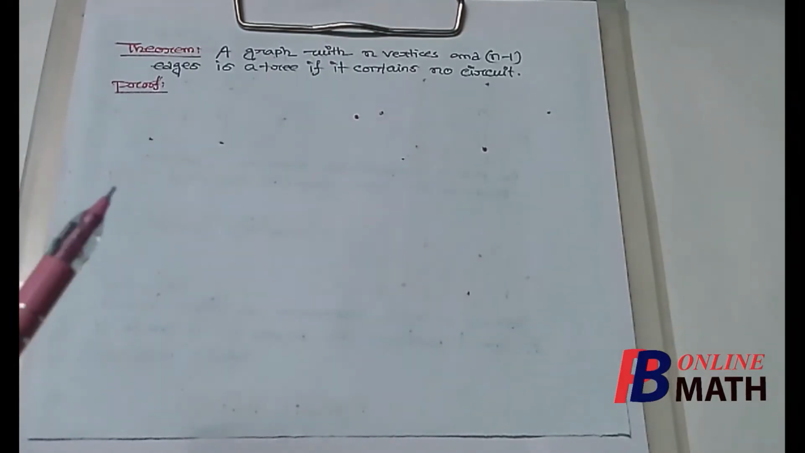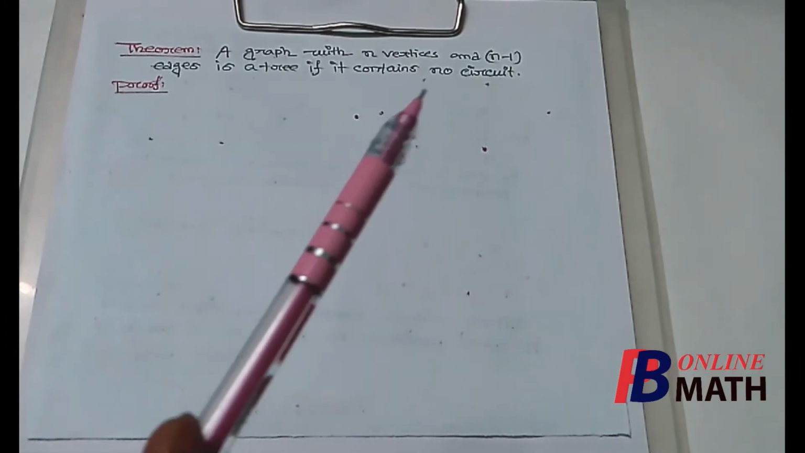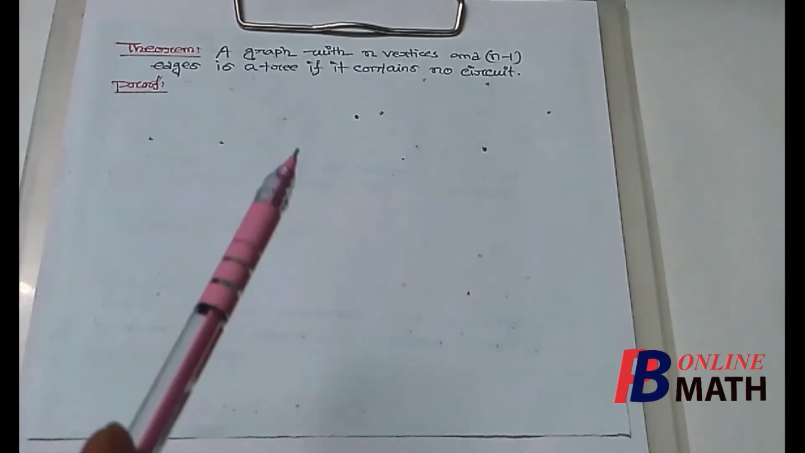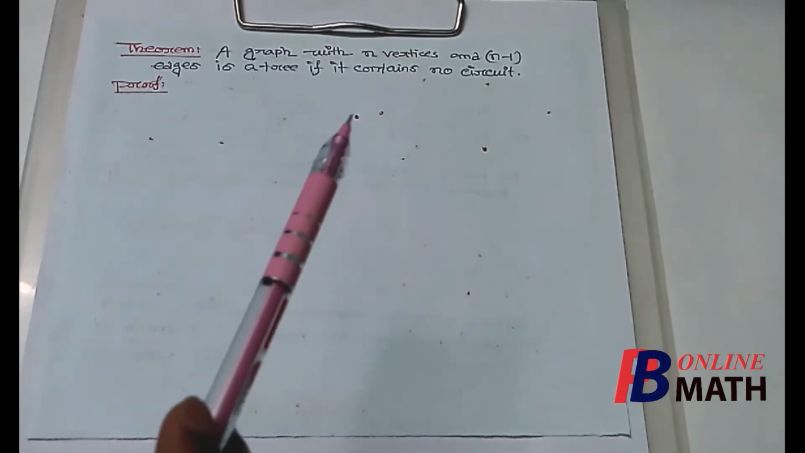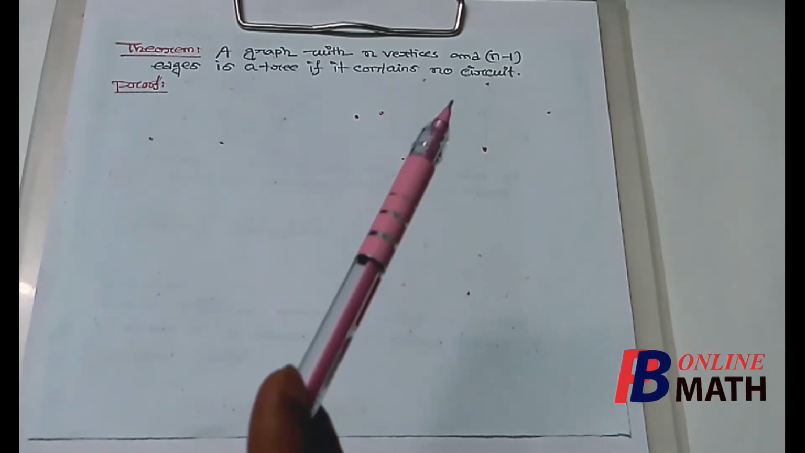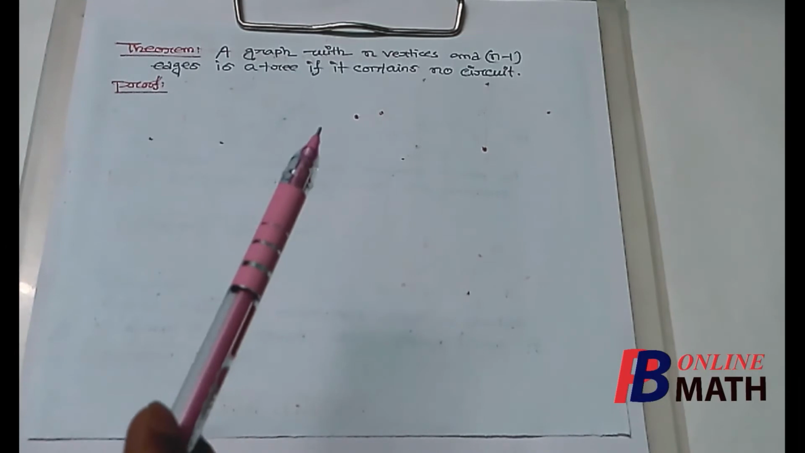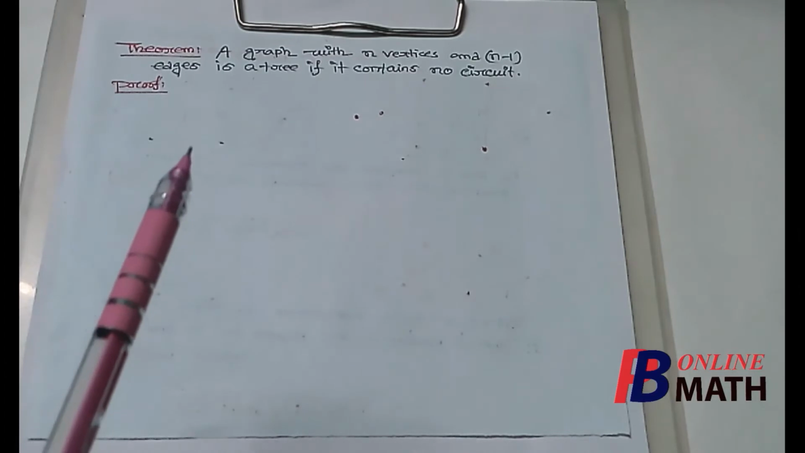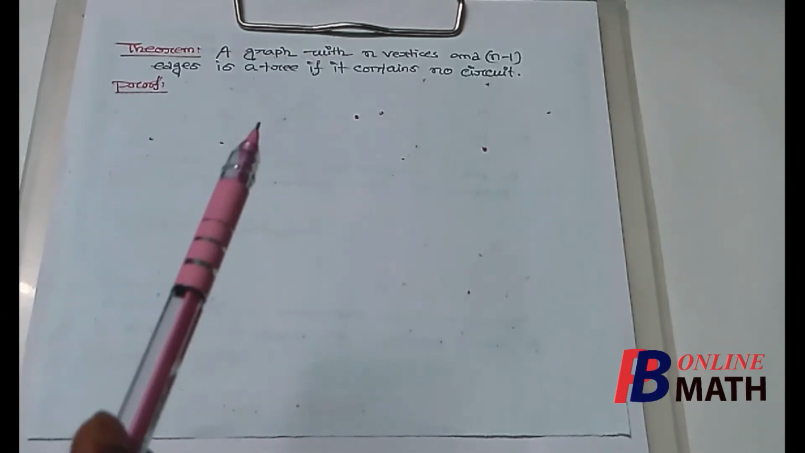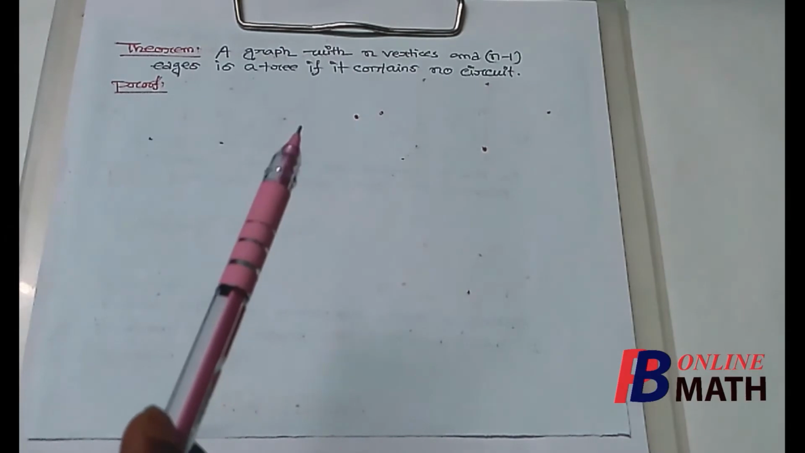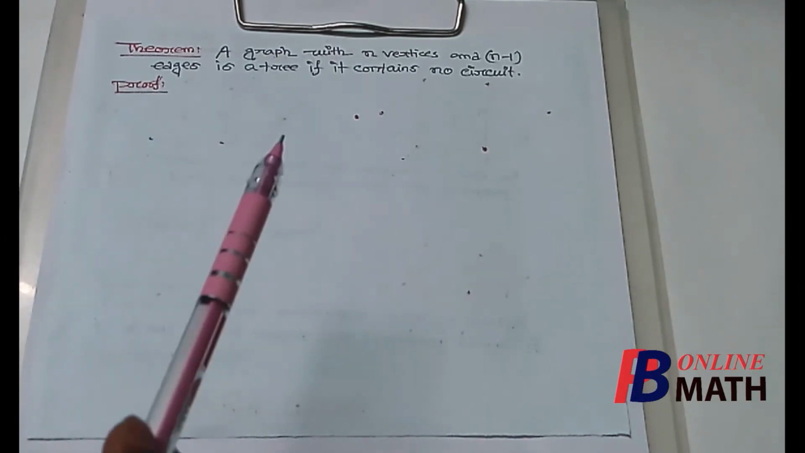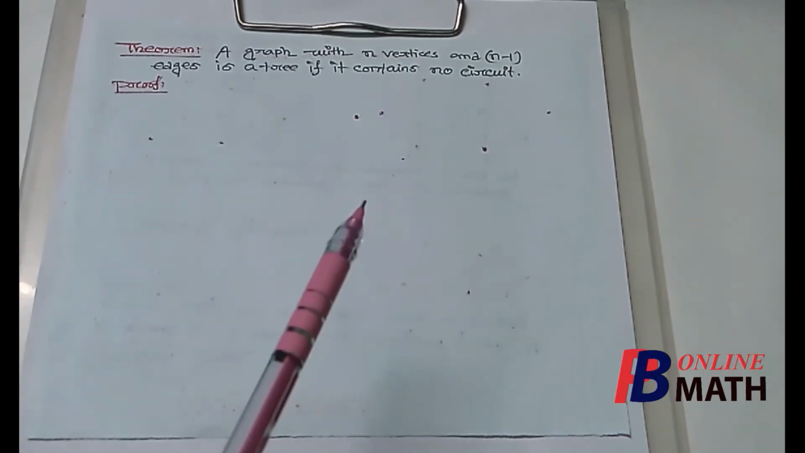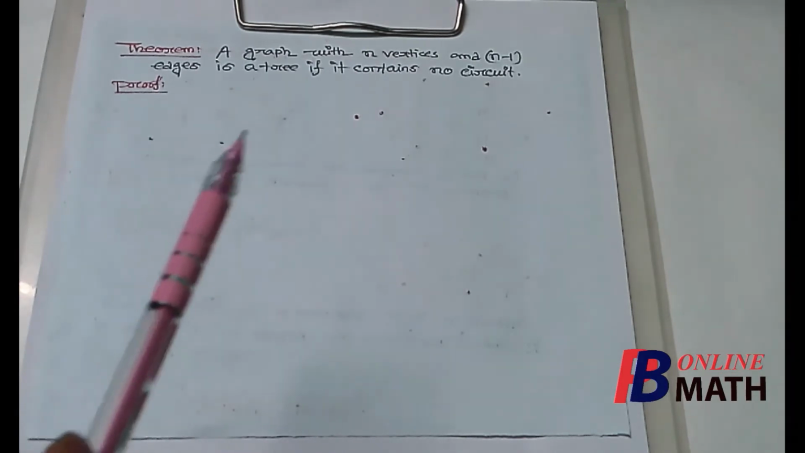We consider the next theorem, that a graph with n vertices and n minus 1 number of edges is a tree if it contains no circuit. So it is given that a graph contains n number of vertices and n minus 1 number of edges. Also, the graph contains no circuit. So we have to prove that this is a tree. So to prove that this is a tree, we just need to prove that the graph is connected. If we can prove that the graph is connected and it is given that the graph contains no circuit, then this will be a tree. So let us prove that the graph is connected.